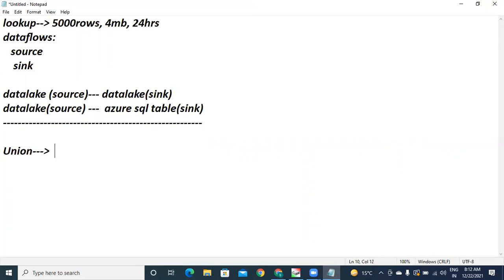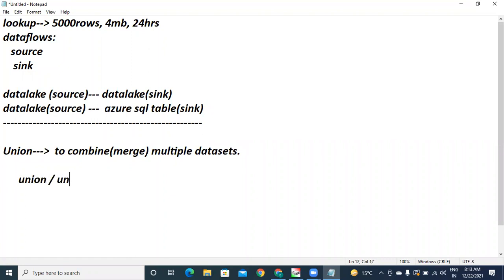The purpose of union is to combine or to match multiple data sets. Basically, as per SQL, you have two things: union and union all.